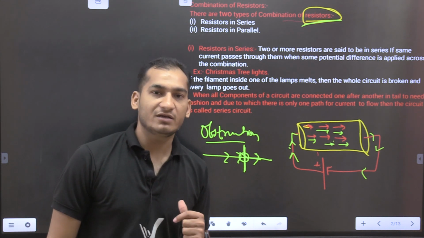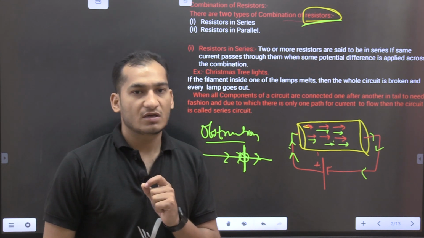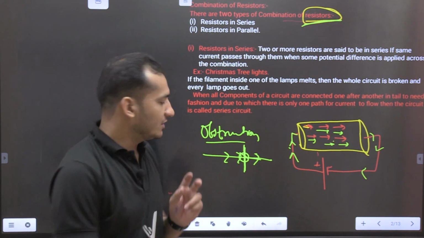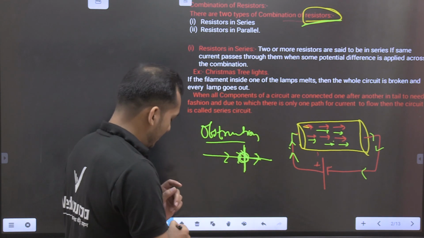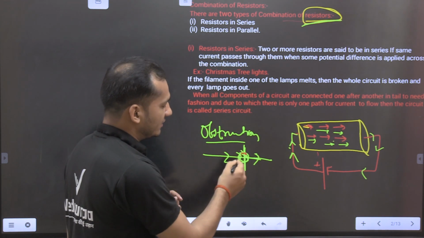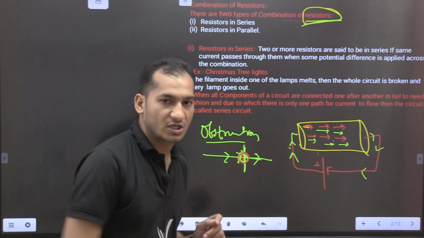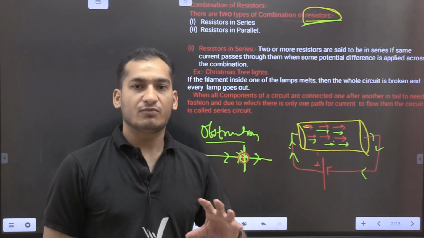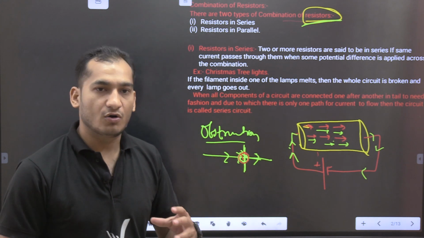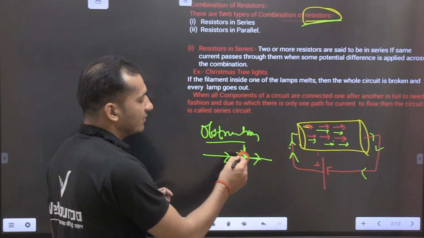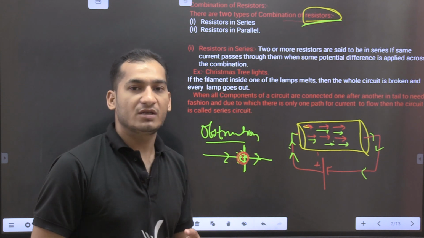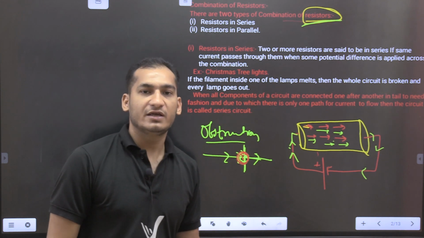If there is bending, then there is no resistance, but if we cut the wire and then join it, or if there is any jointed part in the wire, then it gains resistance. So we cannot cut the wire. We can circulate the wire, or make a circular shape, but we cannot cut the wire and join it again. If there is any cutting in the wire, then it gains resistance.